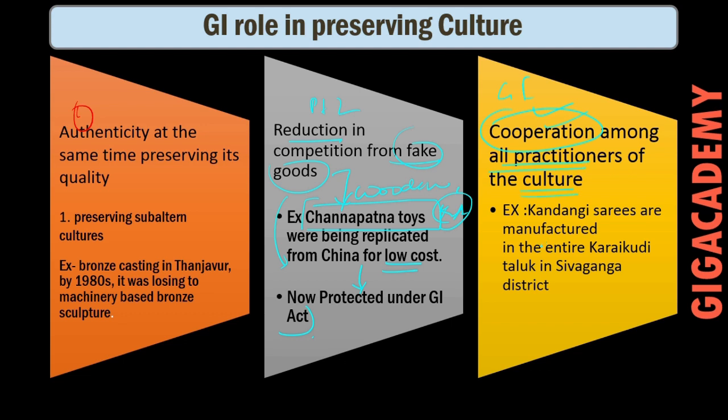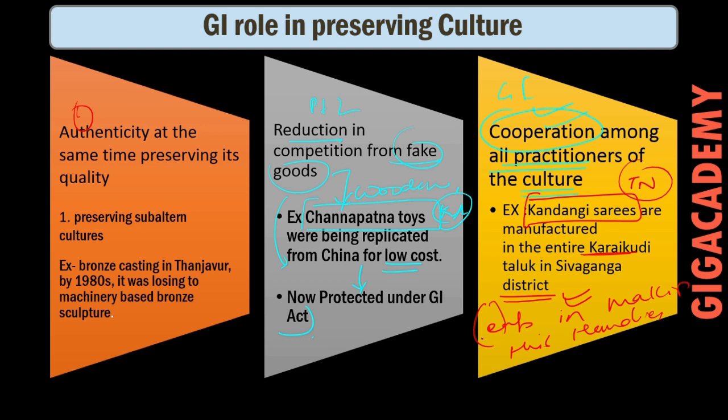What example we can give here is, for example, Kanchipuram saris. Karangi saris are given GI tag. It is from Tamil Nadu state, and now the entire village, Karaikuri Taluk of Sivaganga district, is employed in making this particular handicraft. So it promotes cooperation among the people and thus helps in protecting the culture.